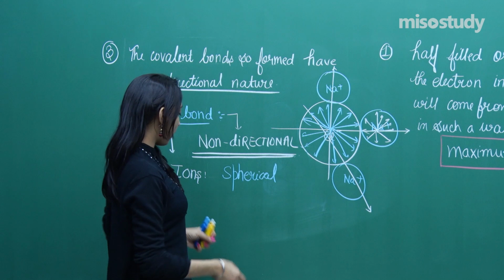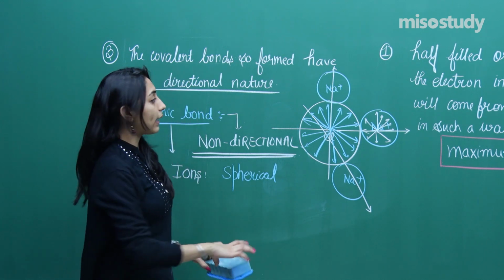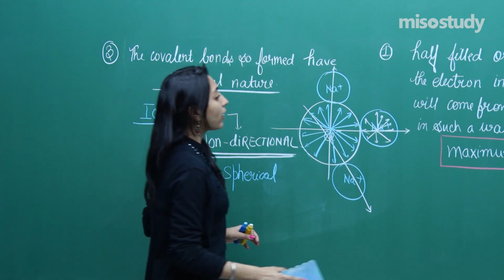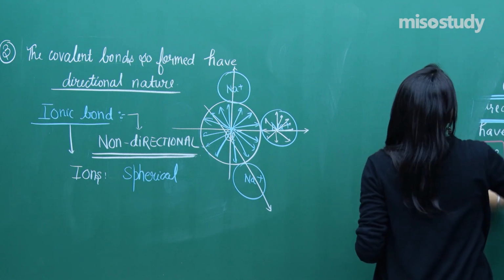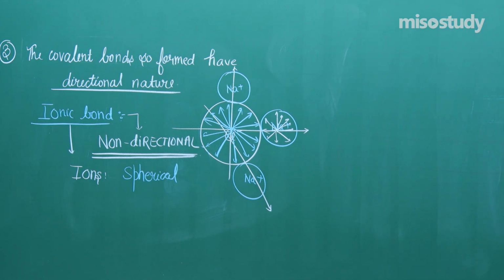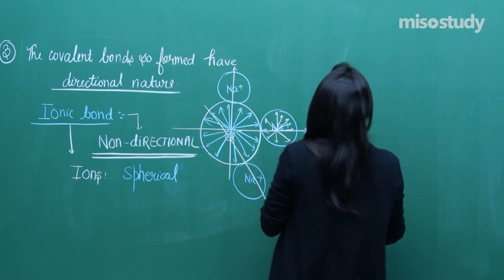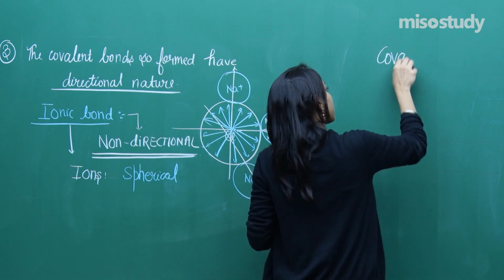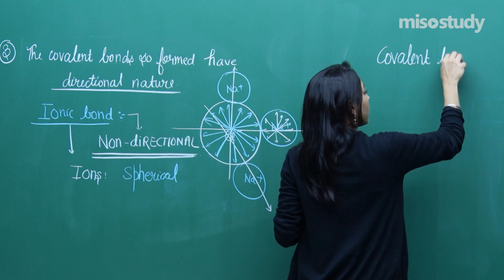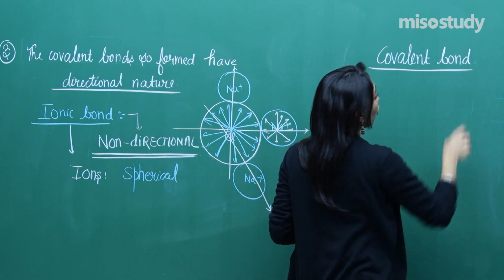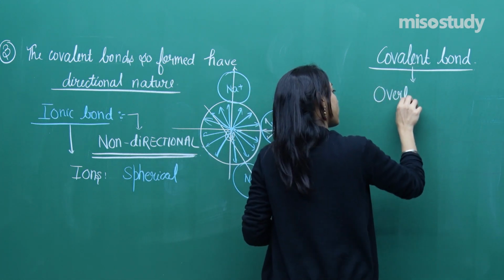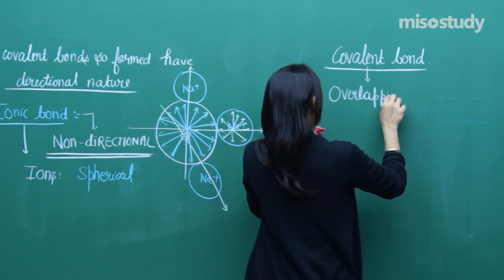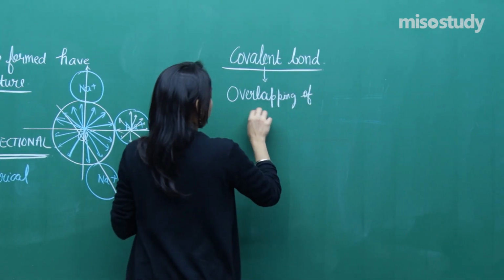However, when you talk about covalent bond, then I say that the covalent bonds so formed have a directional nature. What do we mean by the directional nature of a covalent bond now? So see here very carefully. When I am talking about the covalent bond, I said a covalent bond is basically formed by the overlapping of orbitals.